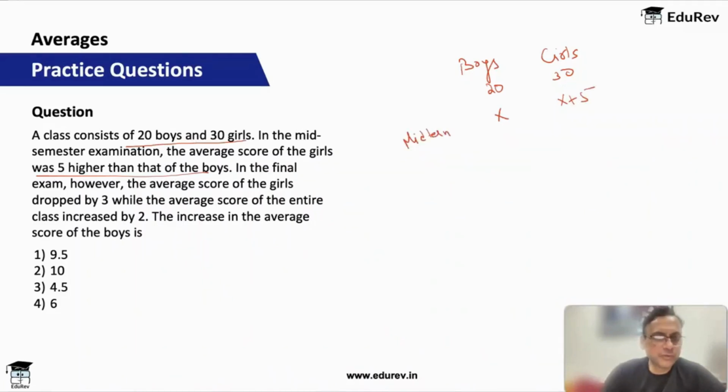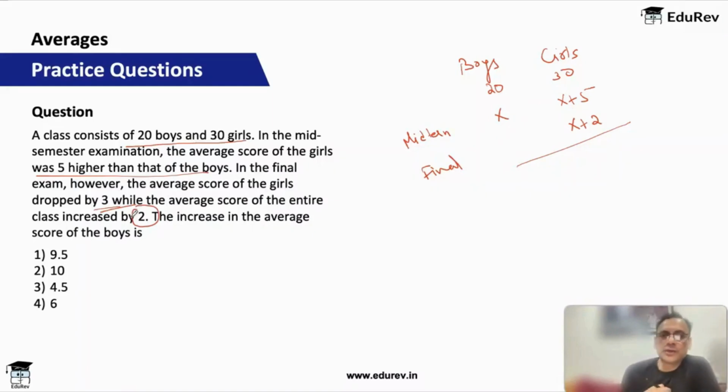In the final exam, however, the average score of the girls dropped by 3, while average score of the entire class increased by 2. Average score of the girls dropped by 3. That means X plus 5 became X plus 2. Okay, this is the final. Boys, I don't know, but the entire class average increased by 2, and the question is the increase in the average score of the boys is how much.